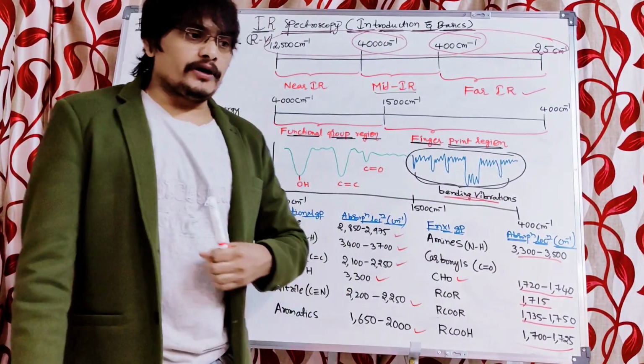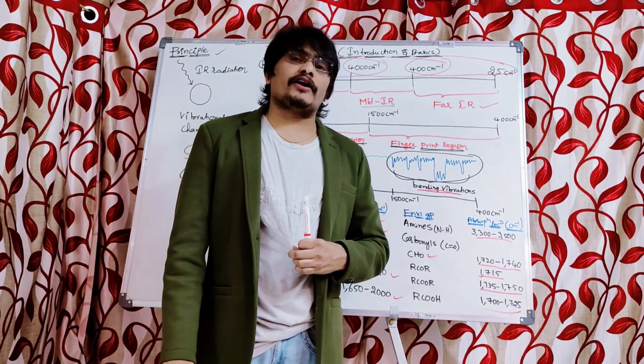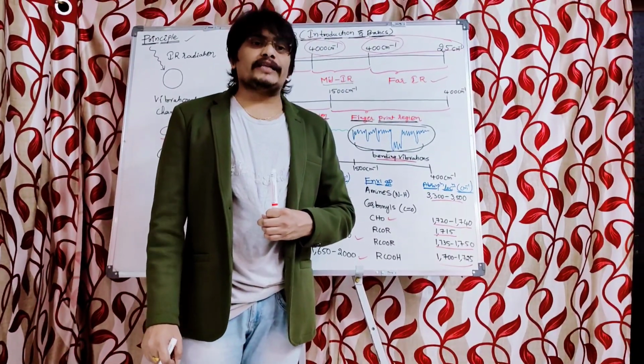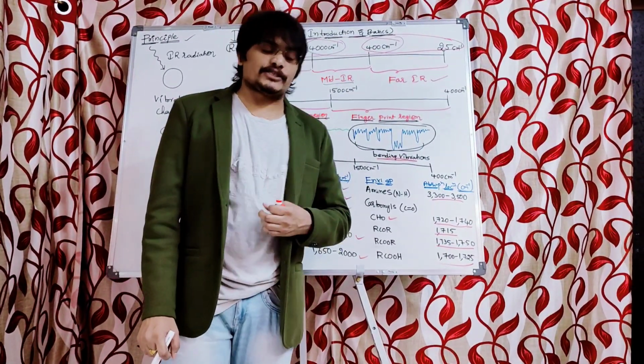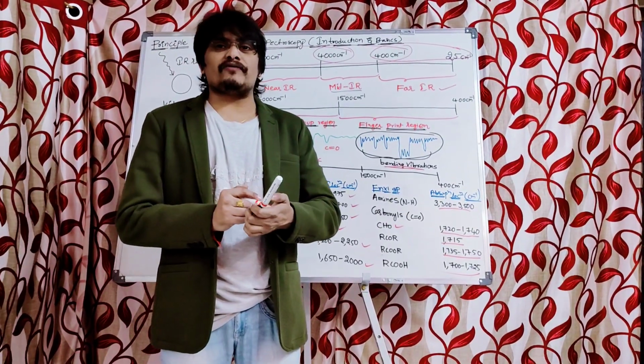So this is about the introduction or basics which are required to understand IR spectroscopy. In the upcoming classes, I am going to explain IR spectroscopy in detail. I will make IR spectroscopy very easy for you.